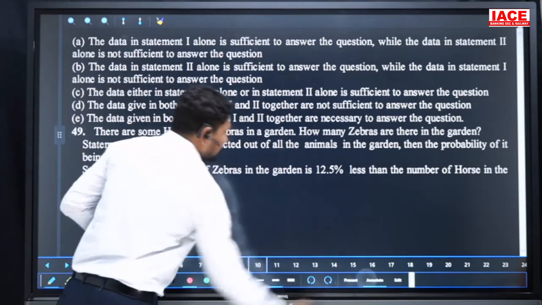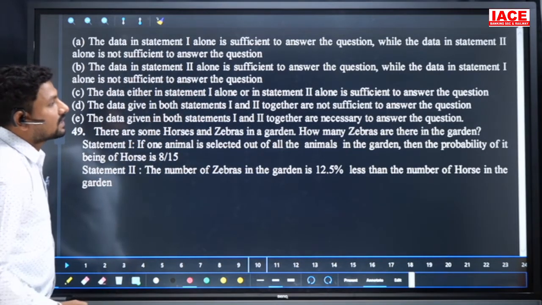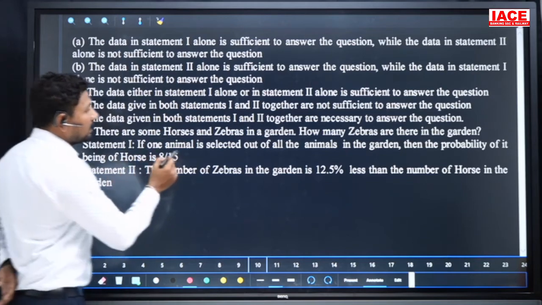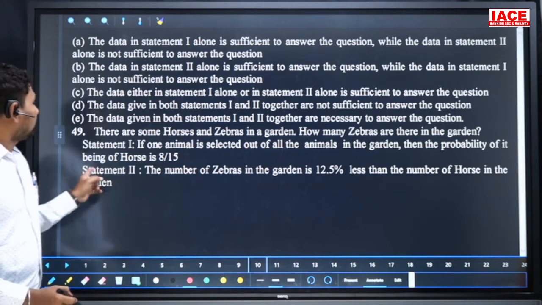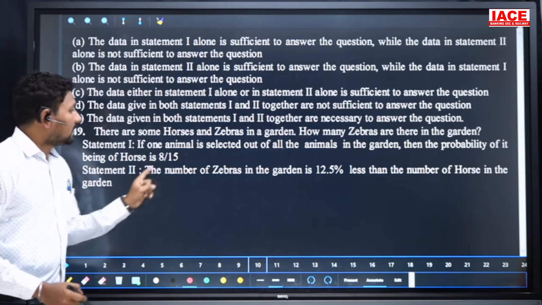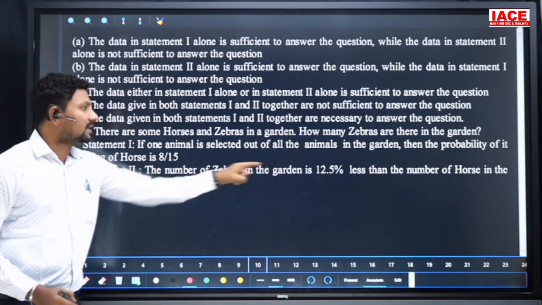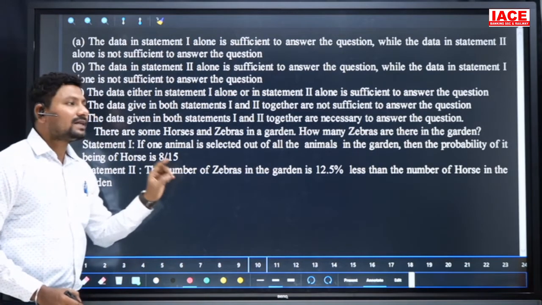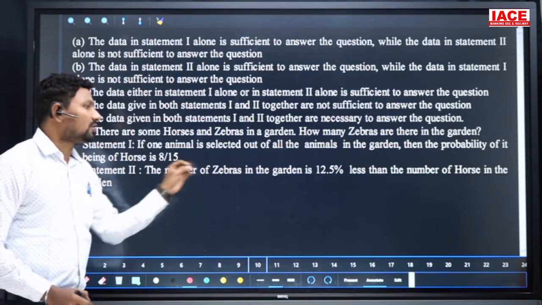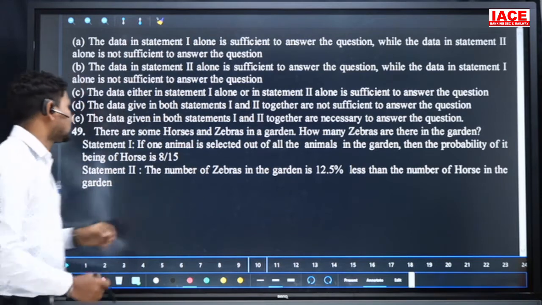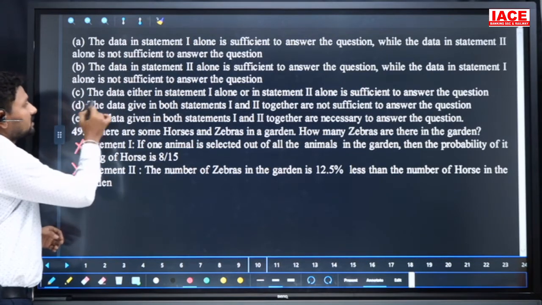Next question. There are some horses and zebras in a garden. How many zebras are there in the garden? Statement 1: if one animal is selected out of all the animals in the garden, the probability of it being a horse is 8 by 15, and the number of zebras in the garden is 12.5%. Here they give a fraction and a percentage, but they don't mention any number of animals, like 40 animals or 50 animals. Without the number of animals we can't find the answer. That means statement 1 is not useful, and statement 2 is also not useful. Then our option is D.